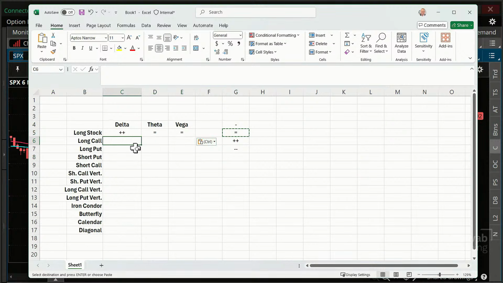Okay. What about long calls? Well, long calls, I'm going to put this double plus sign. What I mean by the double plus sign is it can be substantial. It can be a substantially positive delta if I do just a long call. What about theta on that? Well, we already mentioned that. This is one of those things where time decay can work against us.